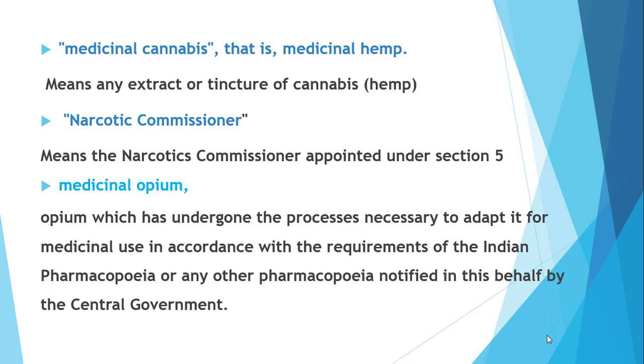Then medicinal opium. Medicinal opium means opium which has undergone the process necessary to adapt it for medicinal use in accordance with the requirements of the Indian Pharmacopoeia or any other pharmacopoeia notified in its behalf by the central government. So opium which has undergone the process necessary to adapt it for medicinal use, that is medicinal opium.